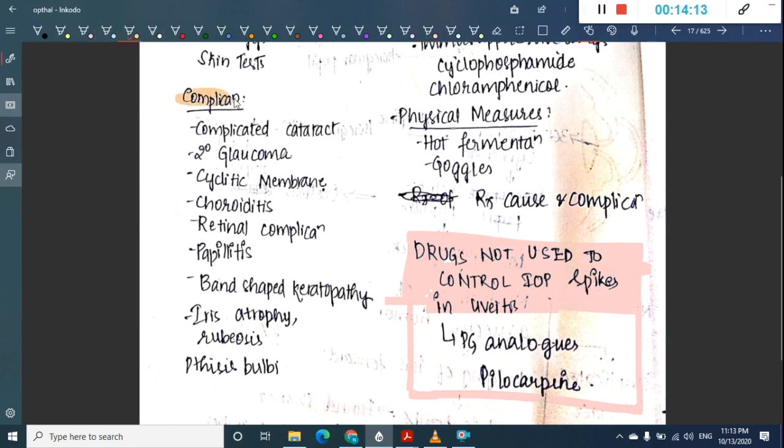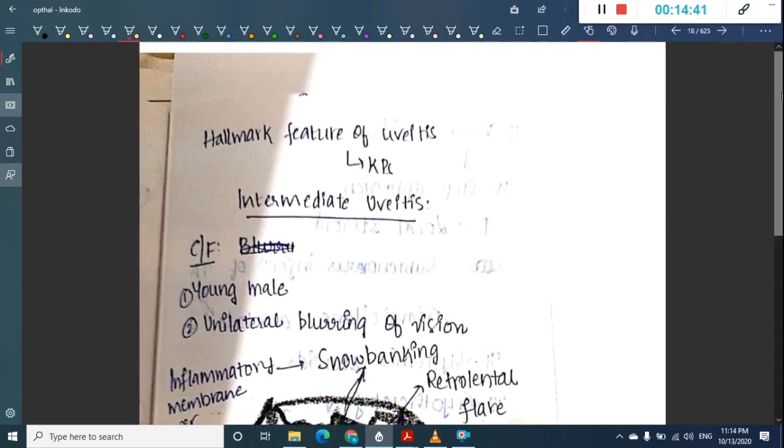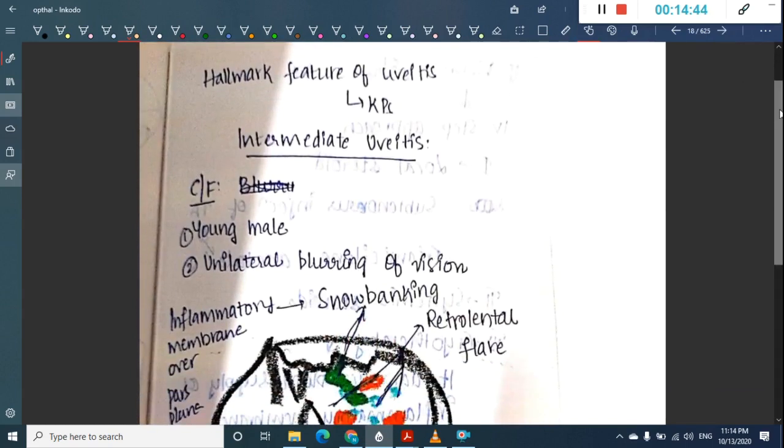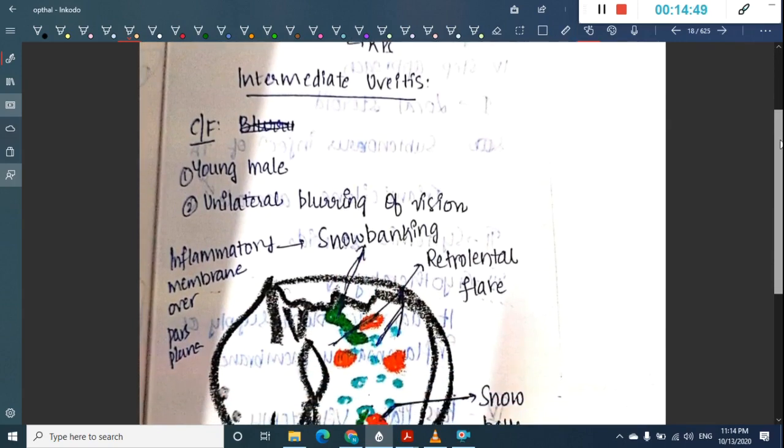Complications I have already told you in the pathogenesis clearly. The complications are complicated cataract, secondary glaucoma, cyclitic membrane, choroiditis, retinal complications associated with it, papillitis, rubeosis iridis or iris atrophy. Sometimes it can also cause phthisis bulbi. Then the hallmark of uveitis is keratic precipitates.